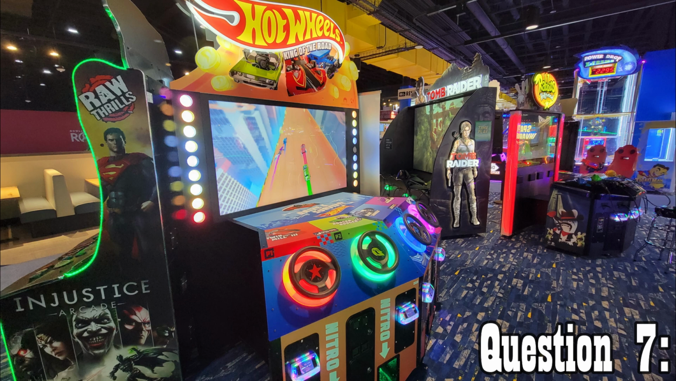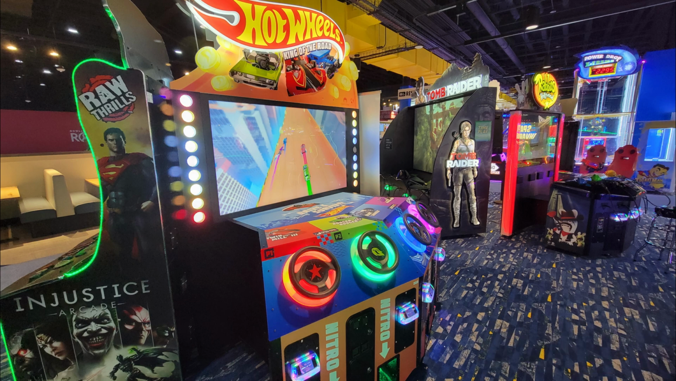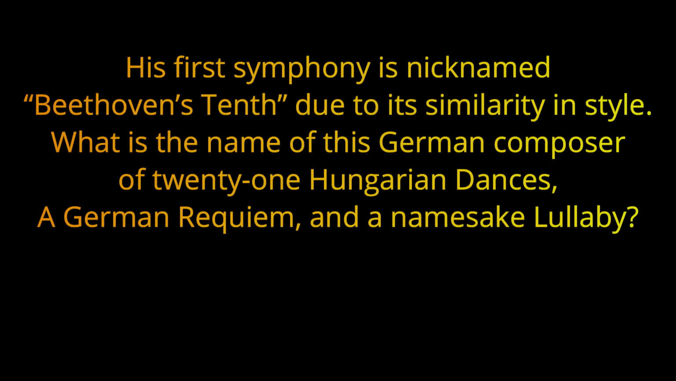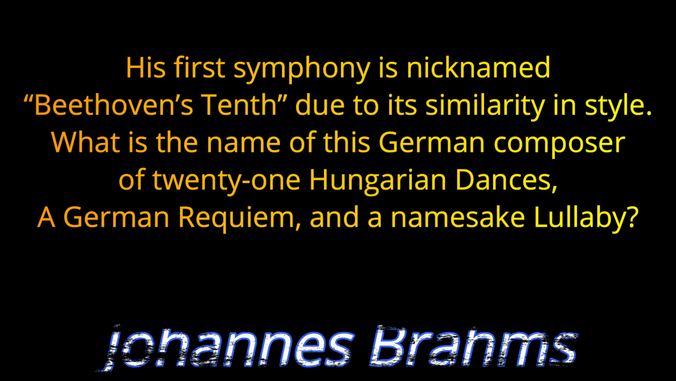Question number 7. His first symphony is nicknamed Beethoven's 10th due to its similarity in style. What is the name of this German composer of 21 Hungarian dances, a German requiem, and a namesake lullaby? His name was Johann Brahms.